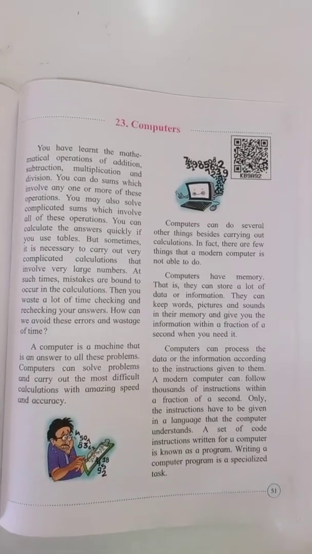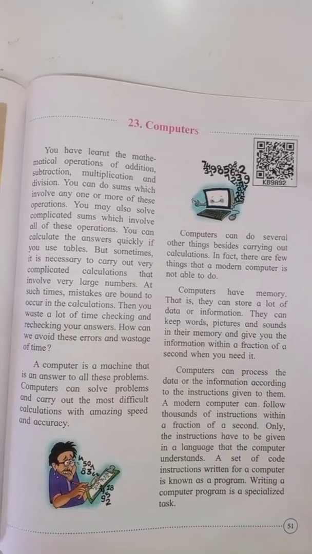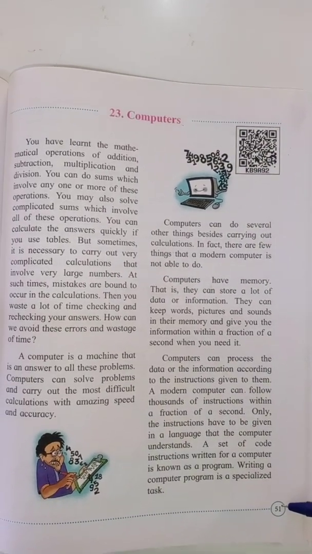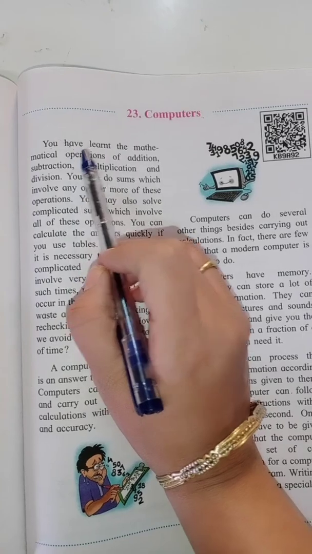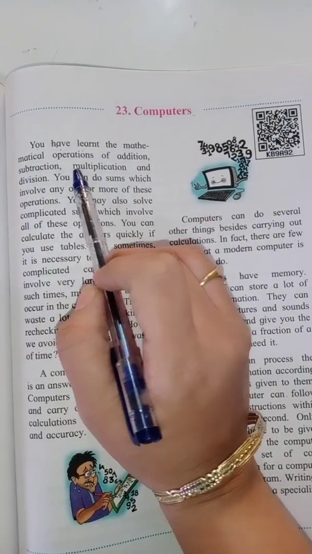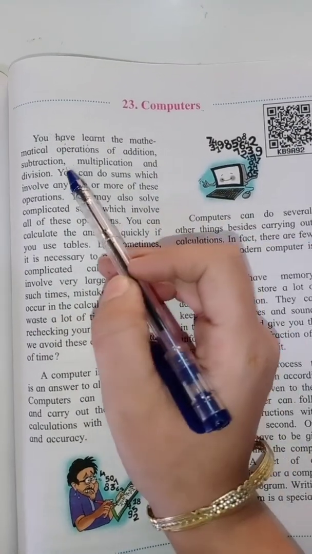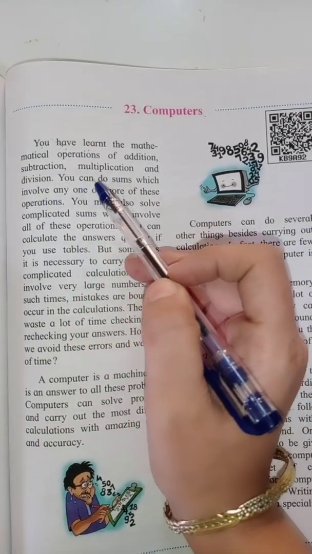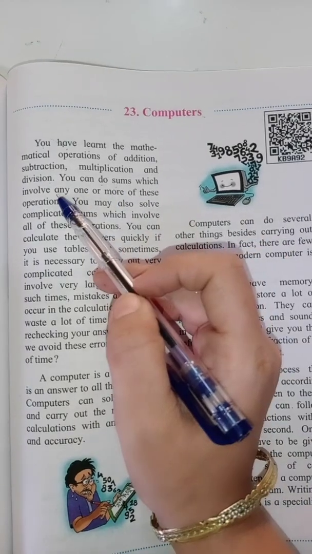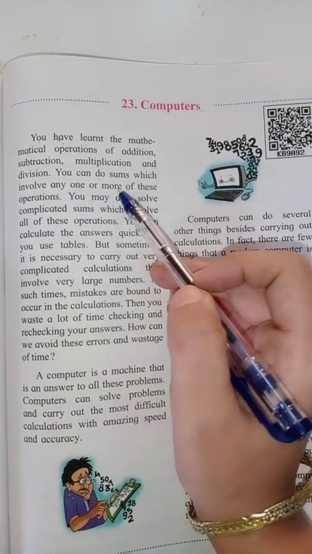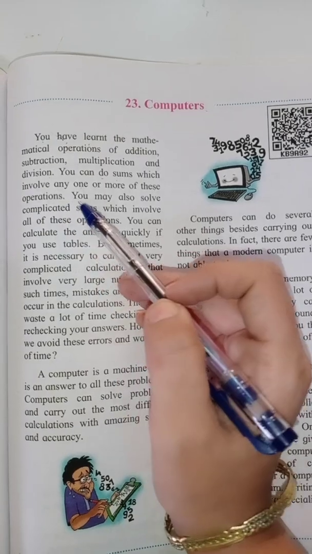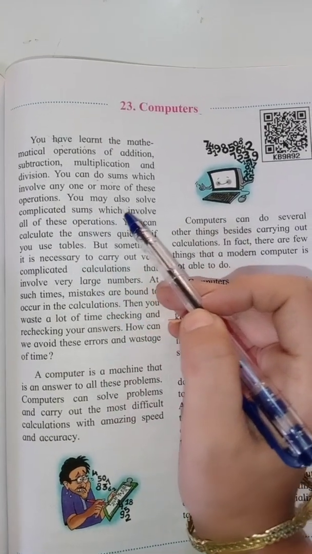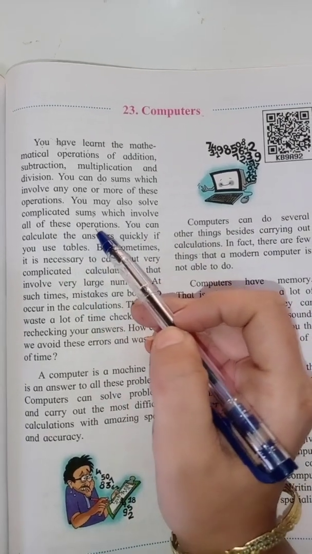Children, today we are going to learn a new lesson in English, lesson number 23, Computers, page number 51. You have learnt the mathematical operations of addition, subtraction, multiplication and division. You can do sums which involve any one or more of these operations. You may also solve complicated sums which involve all of these operations.